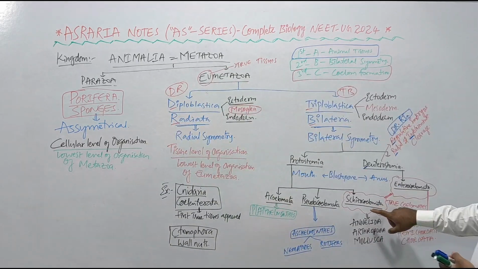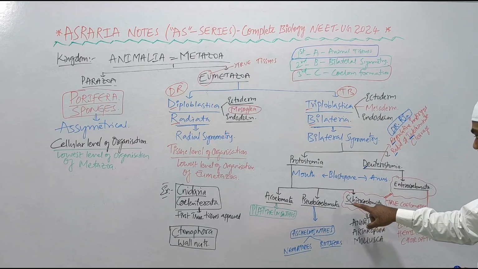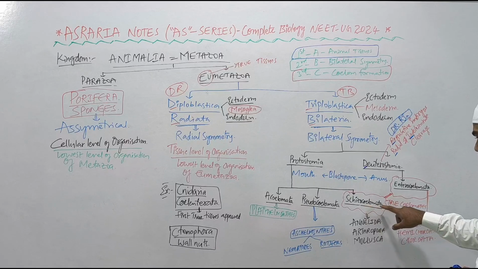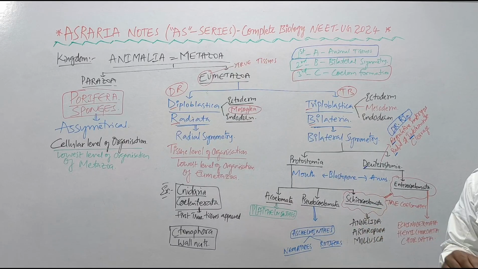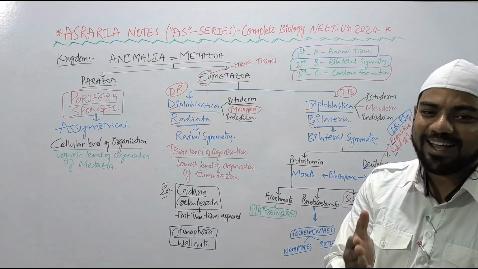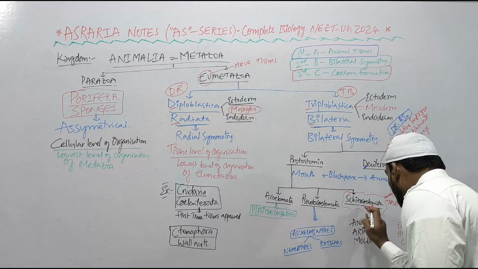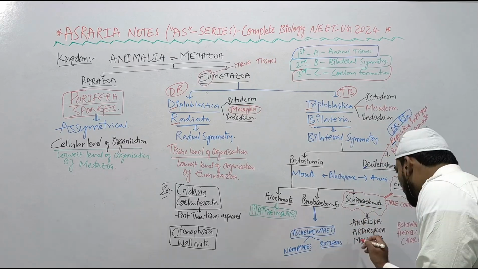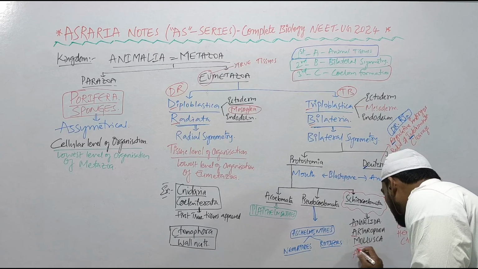Then schizocoelomata. Schizo means splitting of the mesoderm. The coelom which is formed by the splitting of the mesoderm is known as schizocoelom, and those animals are known as schizocoelomata. Which phylum, beta? Annelida, Arthropoda and Mollusca. Now splitting, how do you eat? Do you eat by cutting or by sucking, right? So splitting of the mesoderm is happening, okay? So what does schizocoelomata mean? Coelom formed with the splitting of the mesoderm, right? So the mnemonic is AAM: Annelida, Arthropoda and Mollusca in the chronological order, okay?